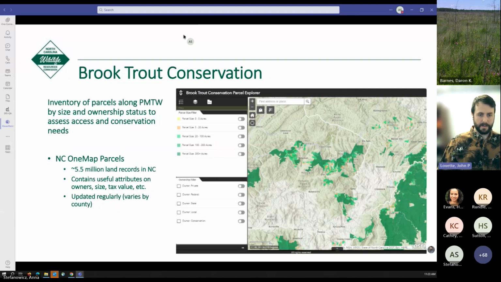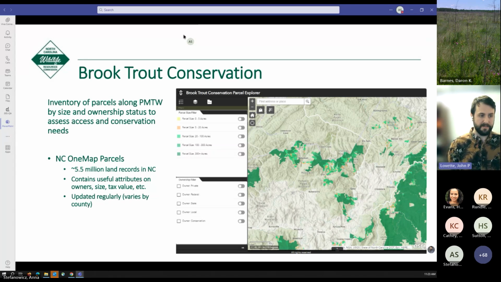Shifting gears a little bit, I just wanted to highlight another interesting project, and specifically a data set that we use a lot. Jake Rash reached out to us, this was probably a couple years ago now, with an interest in inventorying parcels along our public mountain trout waters and filtering them by size and ownership status so that we could assess access and conservation needs in Western North Carolina. And we use the data set that is somewhat unique to North Carolina. North Carolina has developed a really good parcel data set for the whole state.